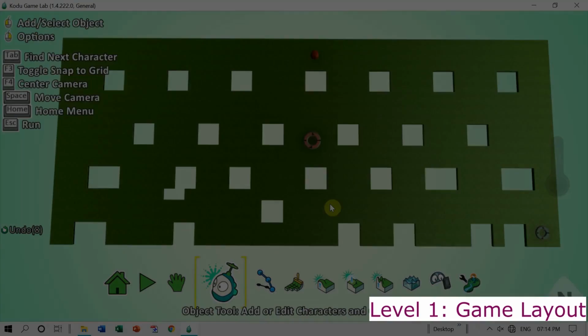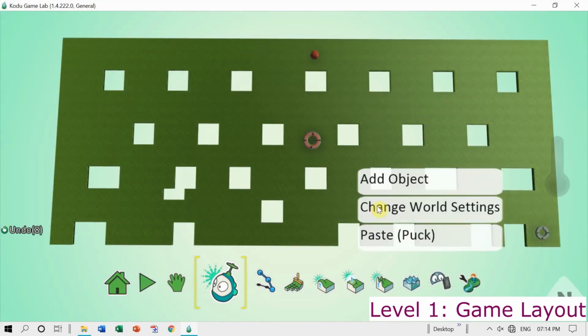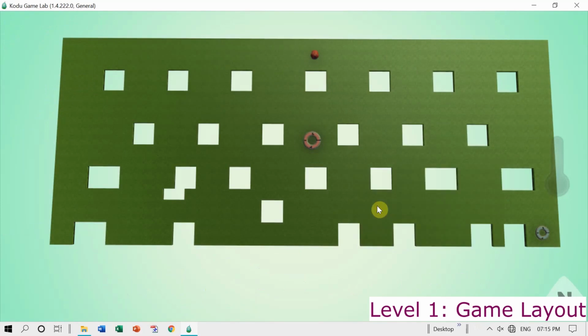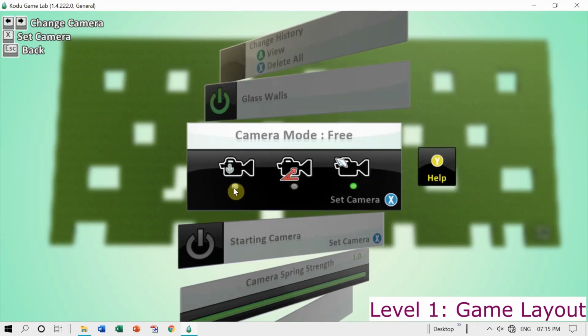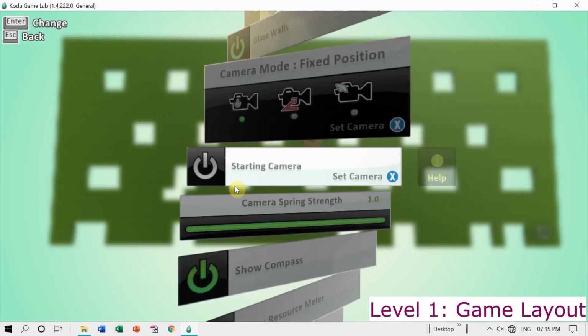Let us see what next. Let us change the world settings by right clicking on the world and selecting change world settings. In world settings, we have to ensure that the camera remains fixed. So I come down to the lower menu and I select camera mode fixed position. I set the initial position of the camera here.